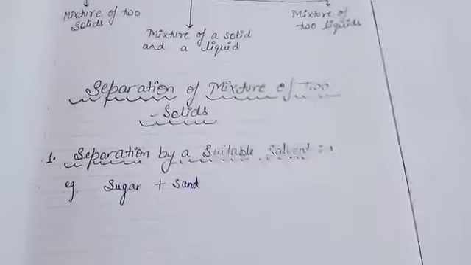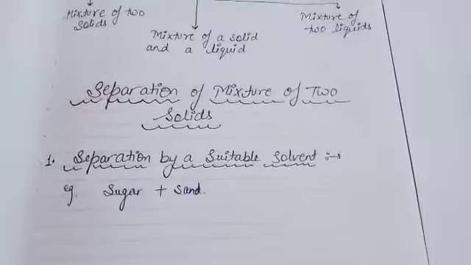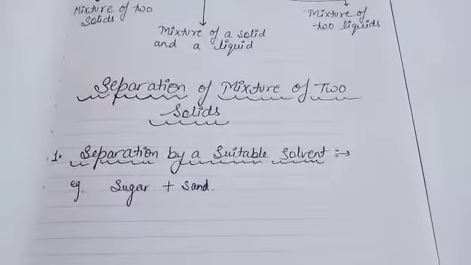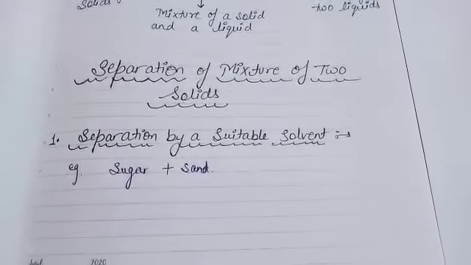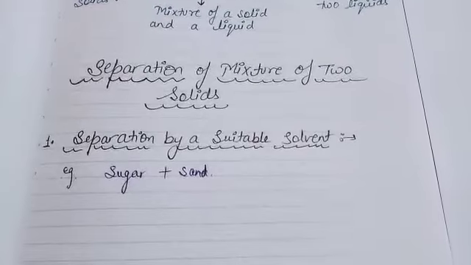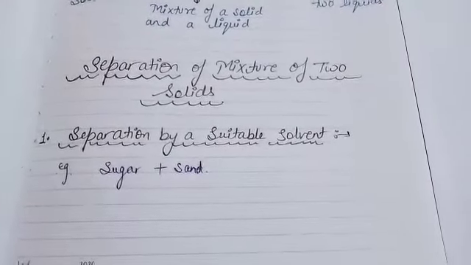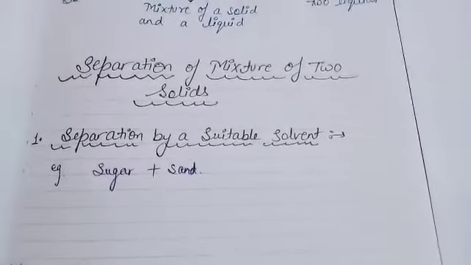So we can separate the sand simply by filtration using filter paper. Sugar remains in water, and then with the process of crystallization we can separate the sugar. Crystallization we will study later on.